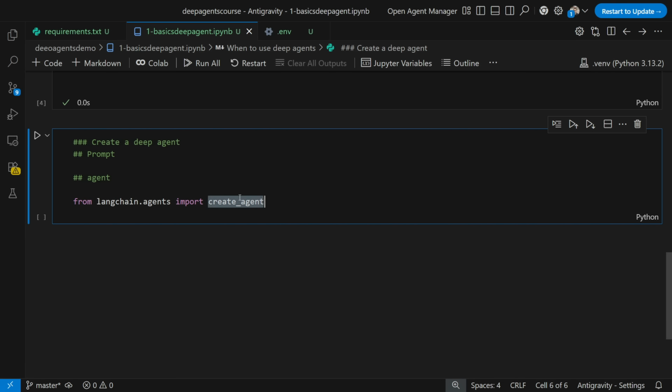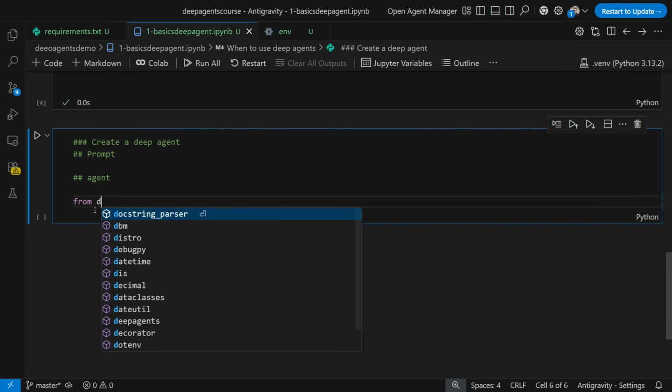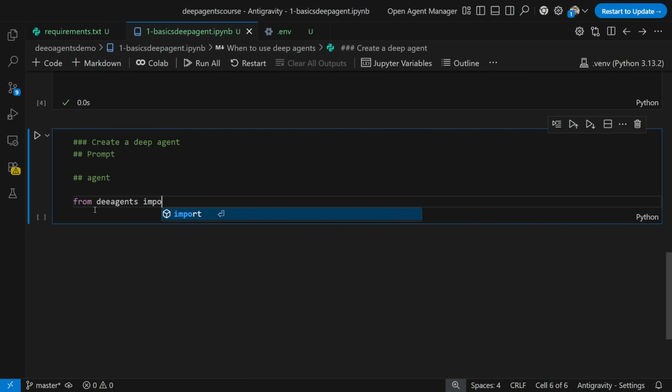This is how we create an agent using LangChain. But whenever we want to create a deep agent, for that we will be importing from deepagents, import create deep agent. So here we use create deep agent. This is what we use in this scenario.